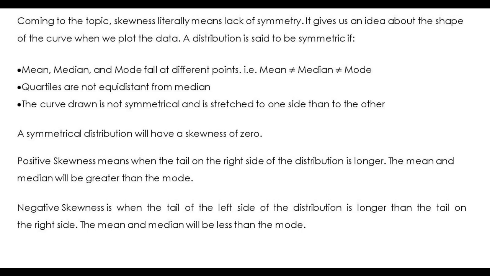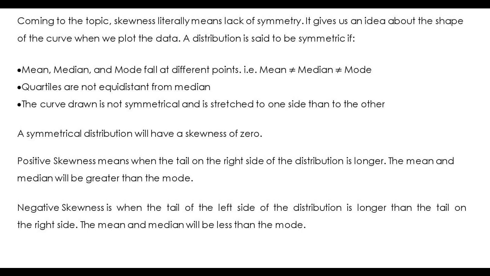Positive skewness means the tail on the right side of the distribution is longer. The mean and the median will be greater than the mode in this case. Negative skewness is when the tail on the left side of the distribution is longer than the tail on the right side. The mean and median will be less than the mode in this case.